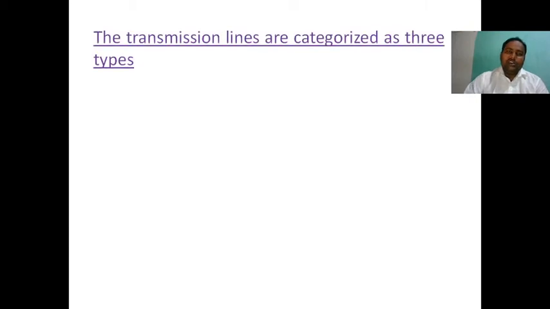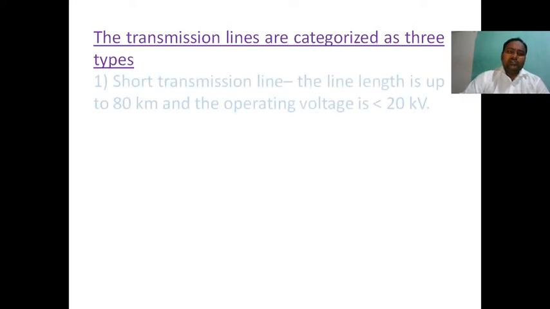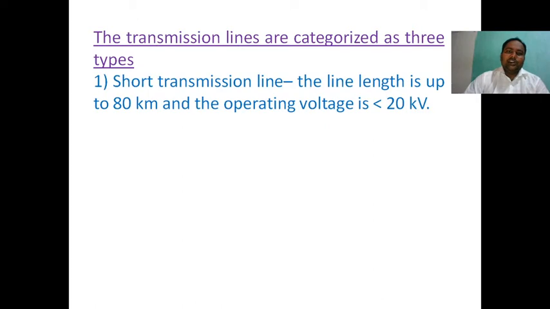The transmission lines are categorized into three types, and how they are categorized is very important. The first category is the short transmission line. The name implies the line length is up to 80 kilometers and the operating voltage is less than 20 kV.